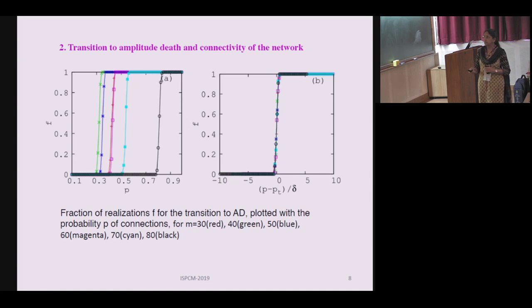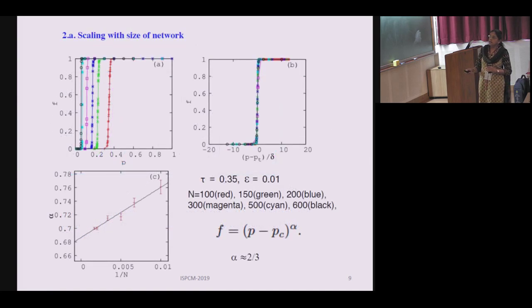And then there is a scaling in this transition which depends on the size of the network. Here we are plotting the same transition, but with respect to size of the network, with respect to P for different sizes of the network.